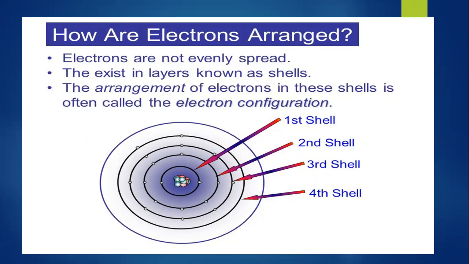They exist in layers known as shells. The arrangement of electrons in these shells is often called the electron configuration. We are going to call it the electron configuration.